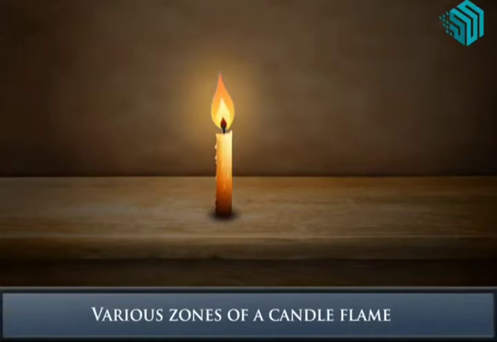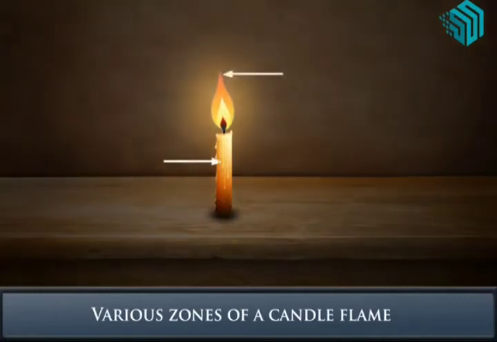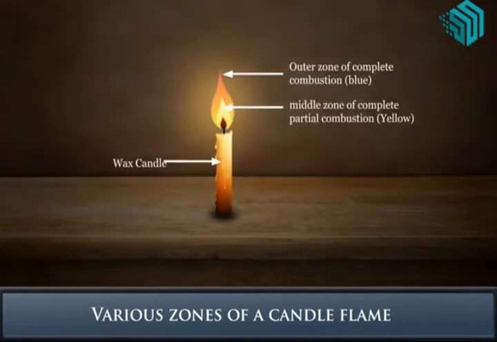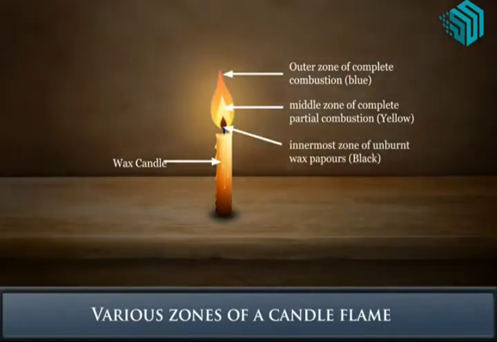If we watch the flame of a burning candle, we can observe the different zones of the candle flame. It can be described as follows: outer zone of complete combustion, which is blue in color; the middle zone of partial combustion, which is yellow in color; innermost zone of unburnt wax vapors, which is black in color.